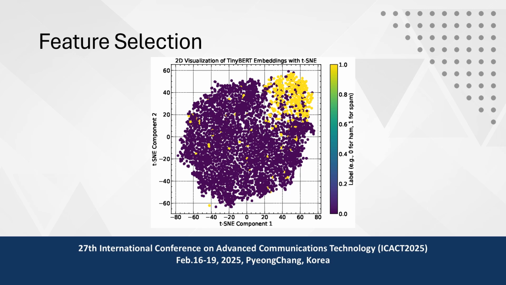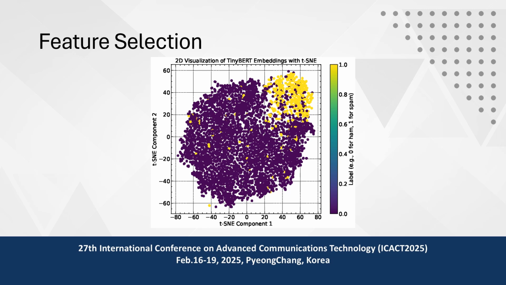In this figure, each point represents an SMS message, hence displaying the clusters of data points. The colors signal the message label. Yellow denotes spam, and purple denotes ham, which means not a spam message. The division of the spam and ham clusters into separate regions implies that the TinyBERT embeddings effectively capture the important variations between the two classes, therefore offering a strong basis for our smishing detection system.